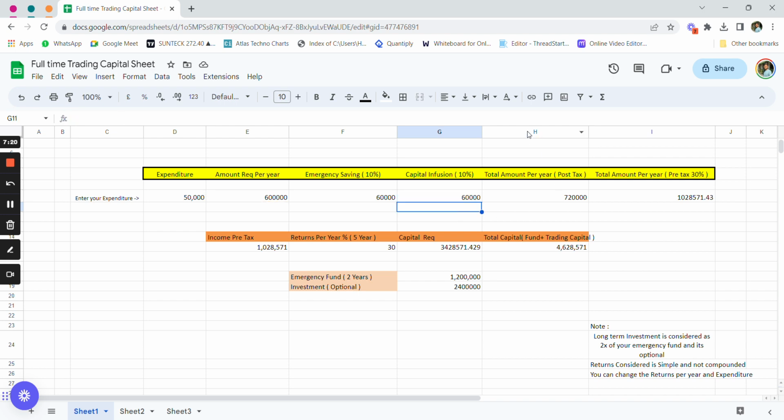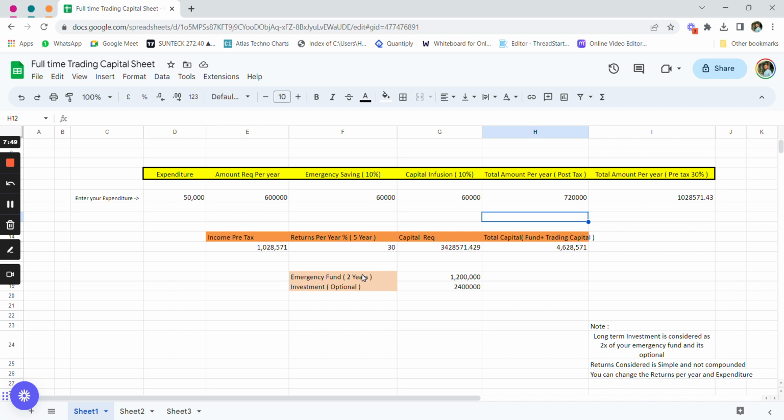And you can also add one more column if you want, let's say one more yearly savings column where you take out yearly savings for additional expenses here, right? So this is how you can use this sheet to understand what capital you require to start full-time trading. And things you need to understand before full-time trading are basically the capital requirement, as well as the psychology, which takes a very important role when you start trading full-time.